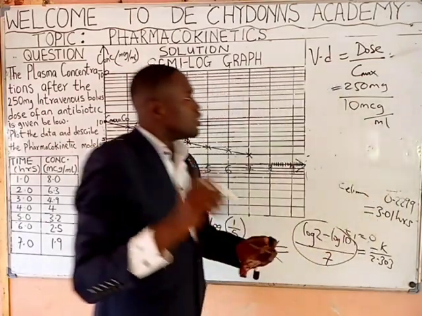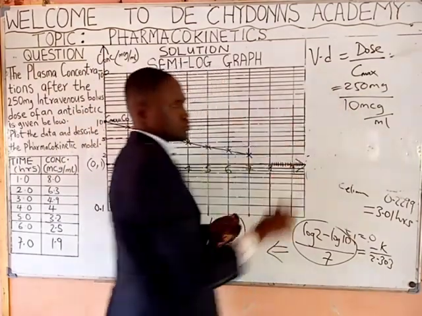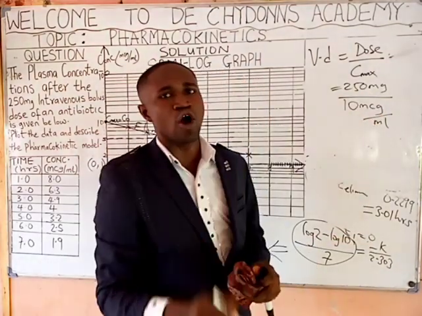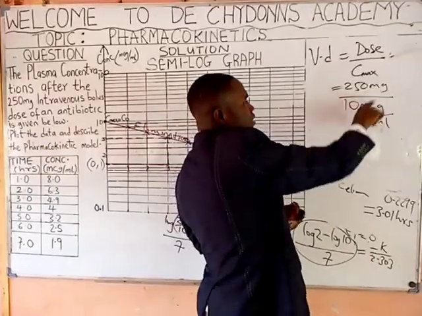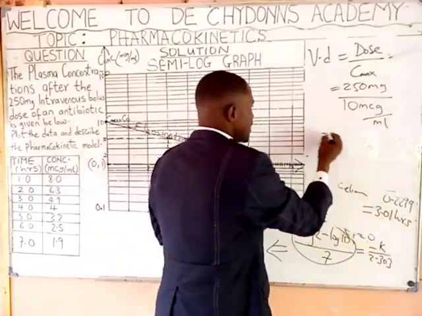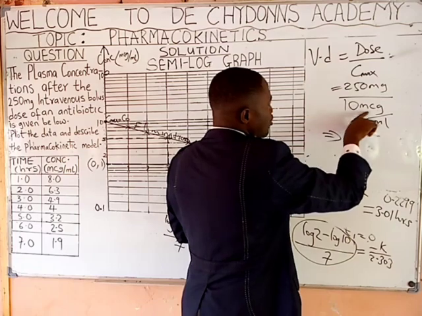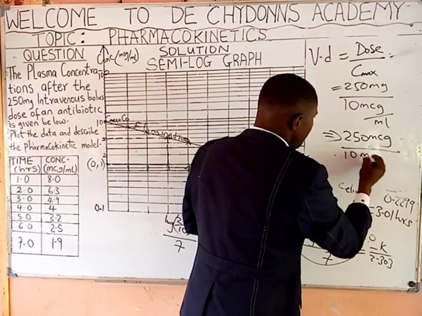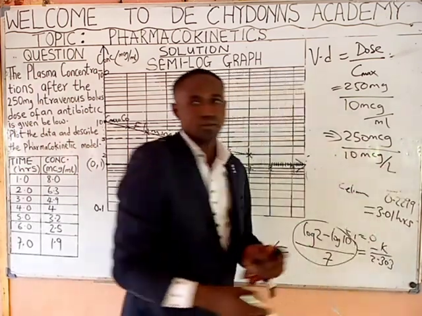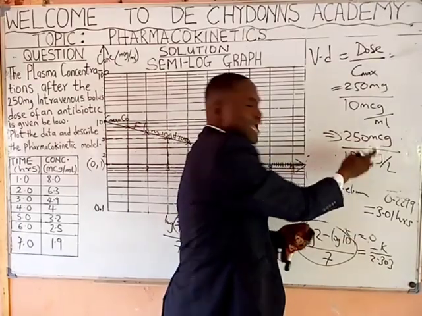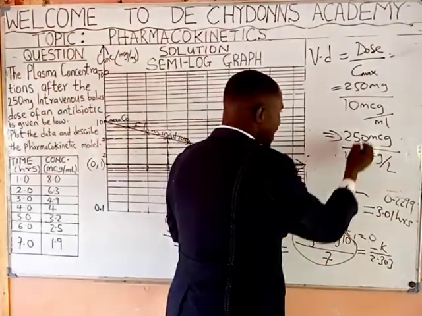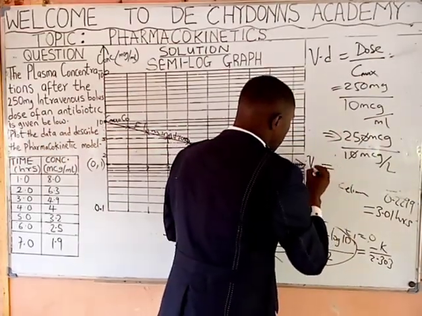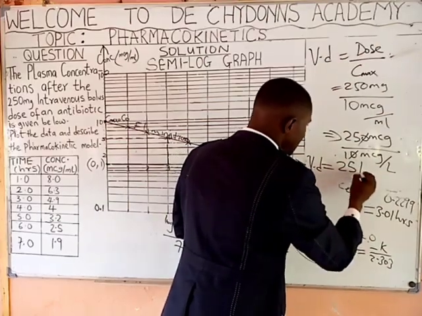Now, you don't divide. Why? Because they are not in the same unit. If you divide it this way, you'll be very wrong. Ensure that this milligram is in microgram. Now, look at the equivalence. 250 milligram over 10 microgram per ml simply means 250 microgram all over 10 microgram per liter. Here is the microgram, here is the microgram. Now you can divide because they are in the same unit. When you divide, the volume of distribution is equal to 25 liters.